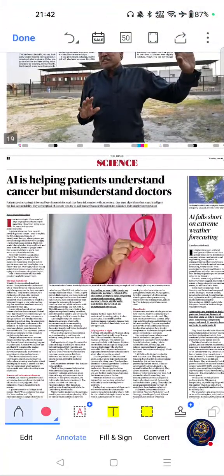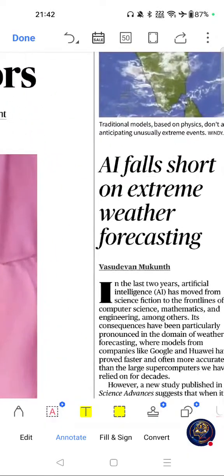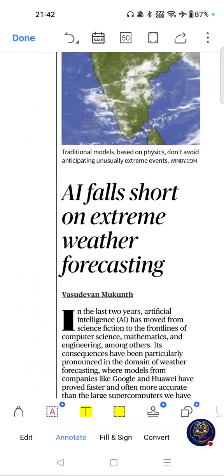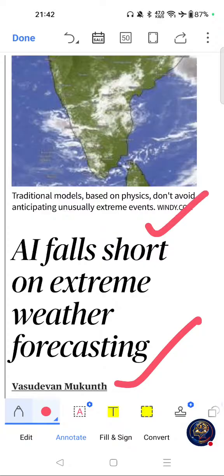The first important article from this page was this one. AI falls short on extreme weather forecasting. If you see the importance of this article, artificial intelligence is a core UPSC science and technology topic. Climate modeling and weather forecasting are increasingly important. Disaster management